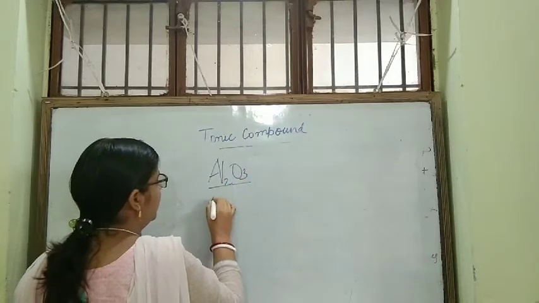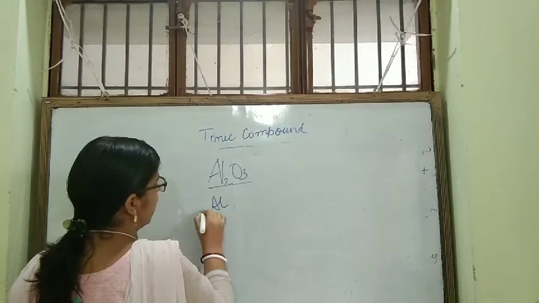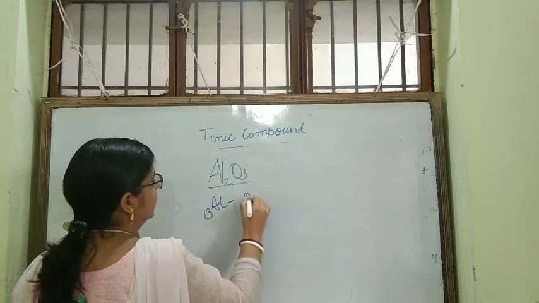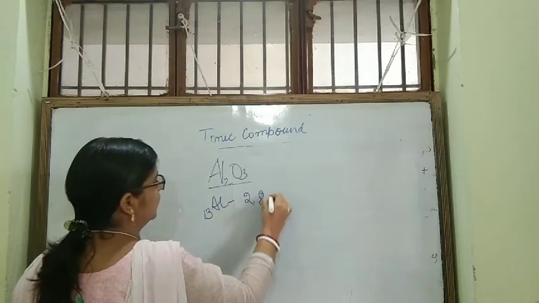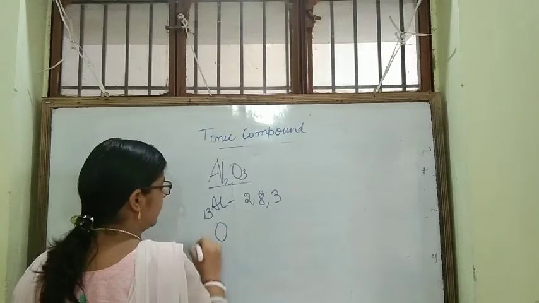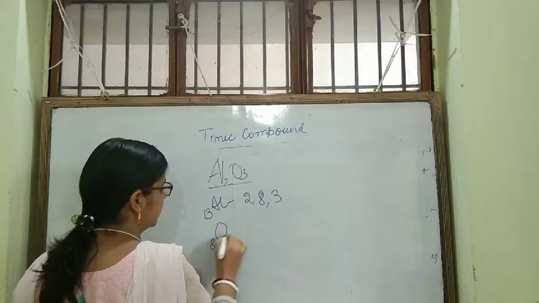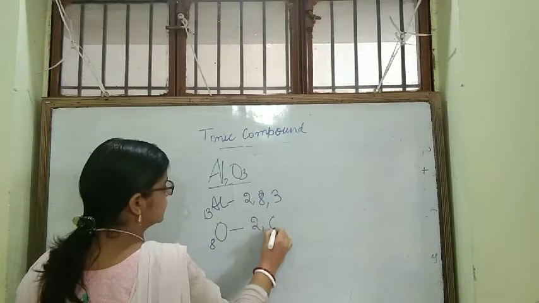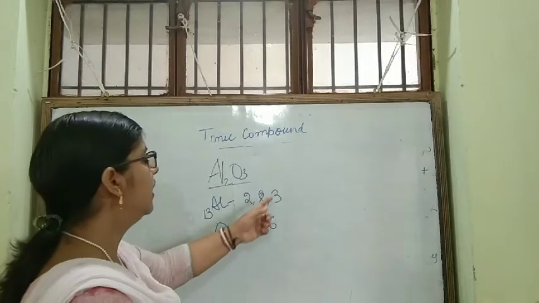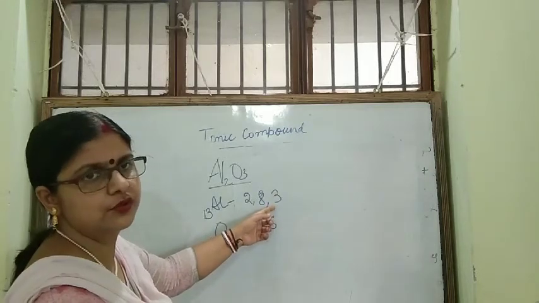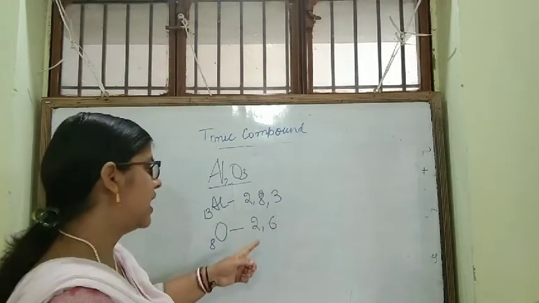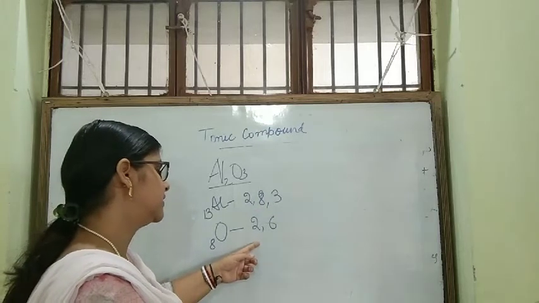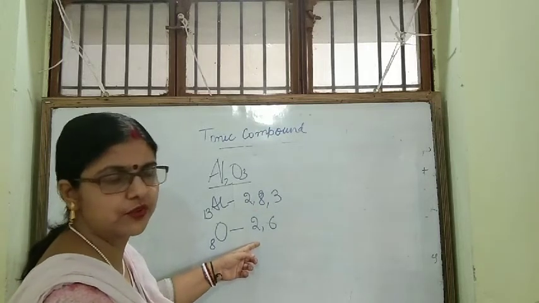See, aluminum. What is its atomic number? 13. It will be 2, 8, 3. Oxygen, what is its atomic number? 8. 2, 6. Now see, aluminum has a strong tendency to lose its 3 electrons, and oxygen has a strong tendency to gain 2 electrons.